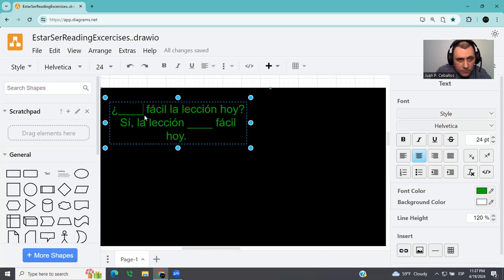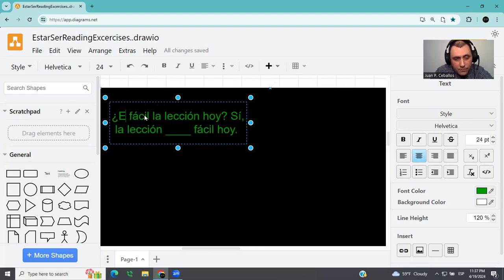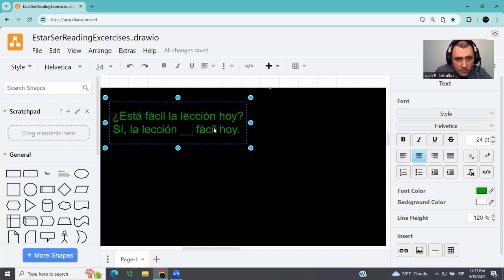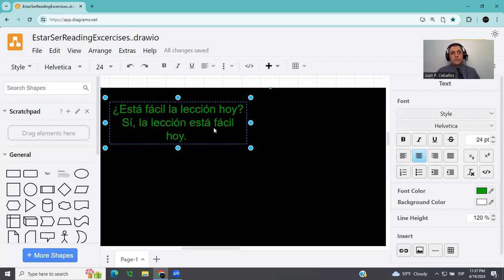So the correct answer will be, and it's temporary, so you can think of something that is not permanent. ¿Está fácil la lección hoy? Sí, la lección está fácil. Good. The next thing we can do here is,